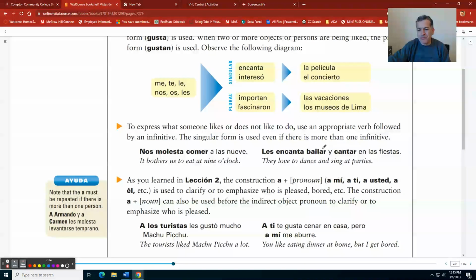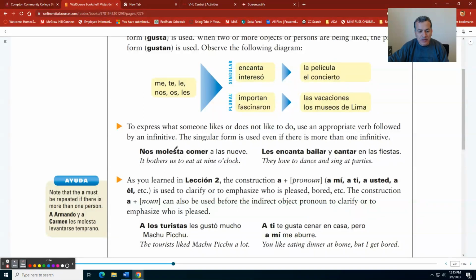We can have more than 2 or 1,000 verbs. Always we're going to use the third person singular conjugation of the verb that we're using. In this case, encantar becomes encanta. Yeah, that's what this paragraph is trying to tell us. We can have one verb that behaves as a subject, or two verbs, or more than two verbs. Always we're going to use the third person singular. Encanta, no encantan. Molesta, no molestan.